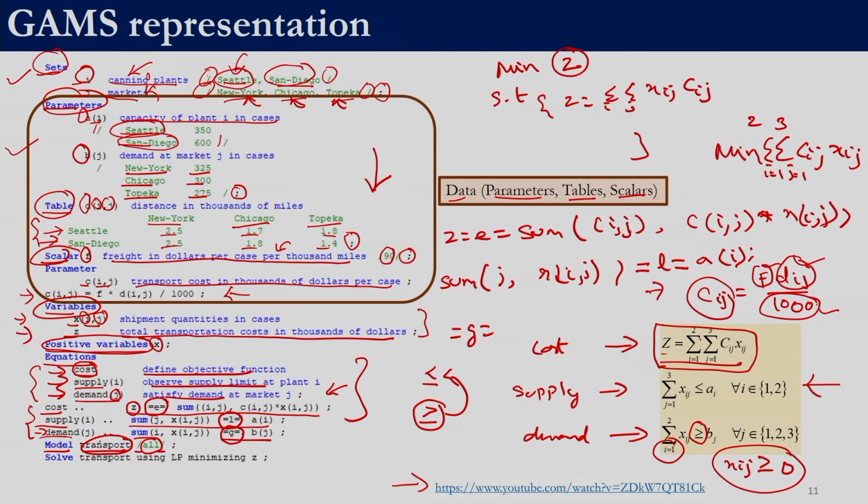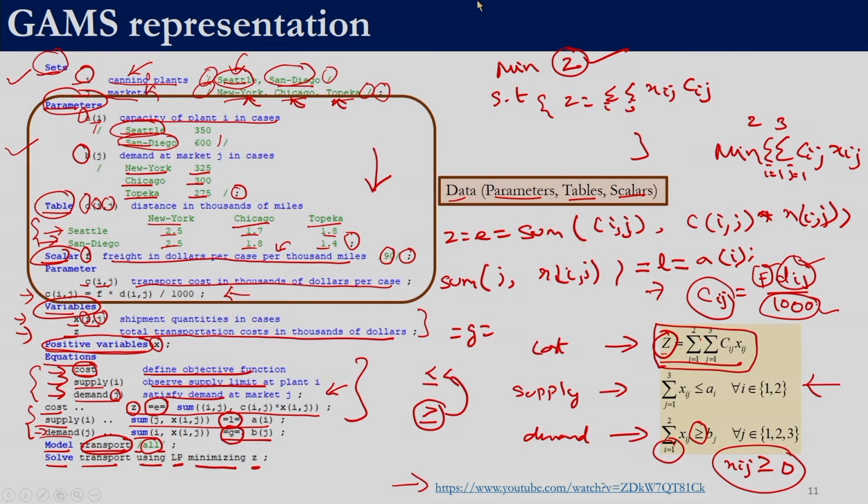The name of the model is transport, and we are including all the constraints which have been defined in the current GAMS file. Building the model does not solve it; we need to explicitly solve using the keyword solve. We provide the name of the model, using, and then the type of the problem. In this case, this is a linear programming problem. So we provide LP and we want to minimize the objective. We explicitly say minimizing, and then the variable z, because that is what we want to minimize.